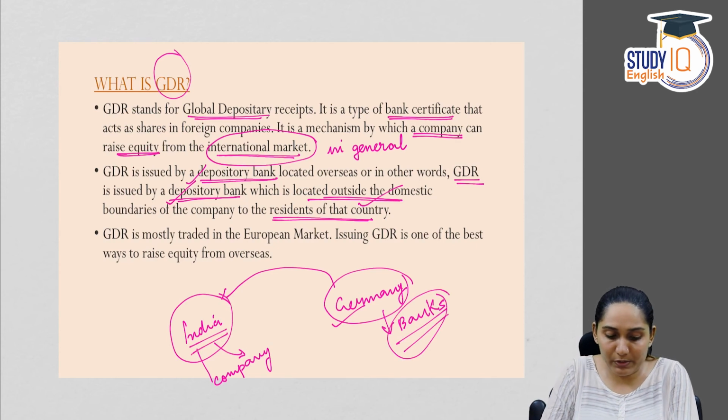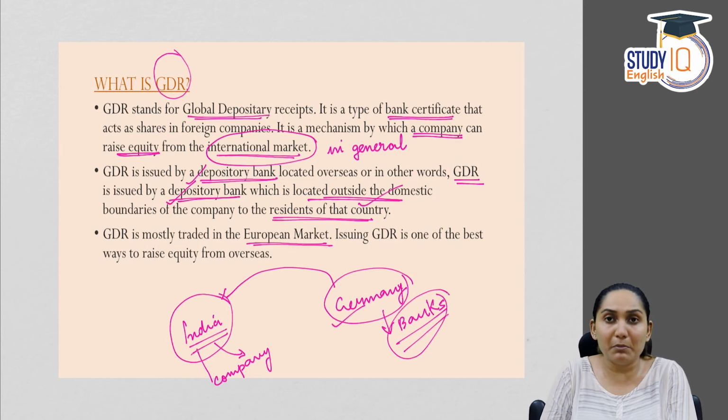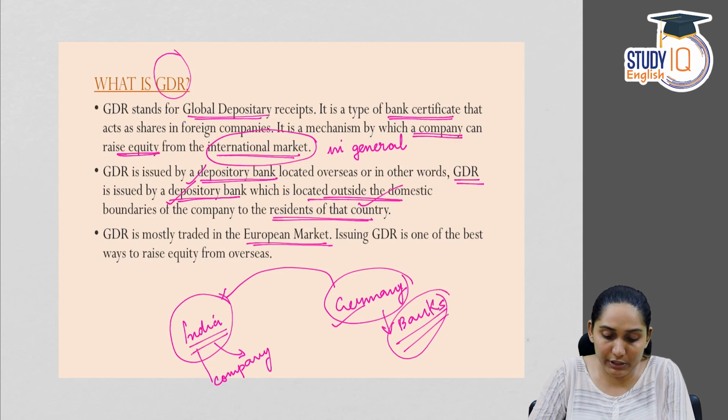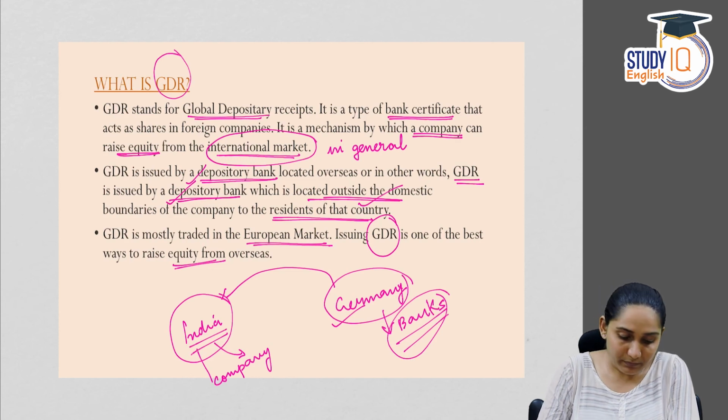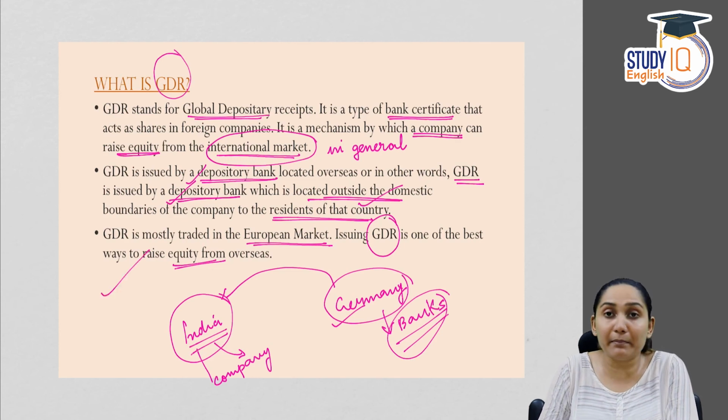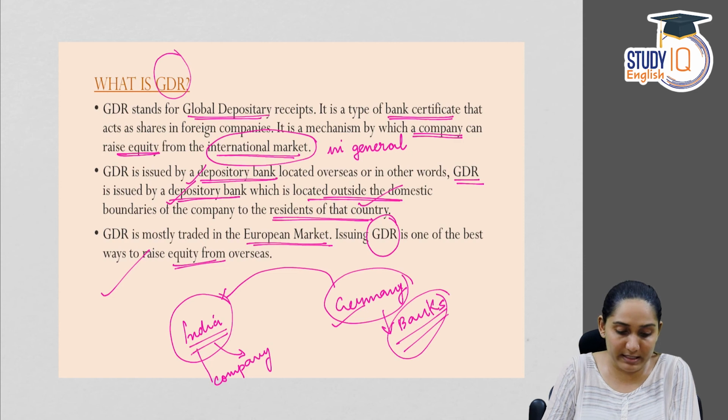GDR is mostly traded in the European market. Issuing GDR is one of the best ways to raise equity from overseas. This is one way by which equity can be raised from overseas.